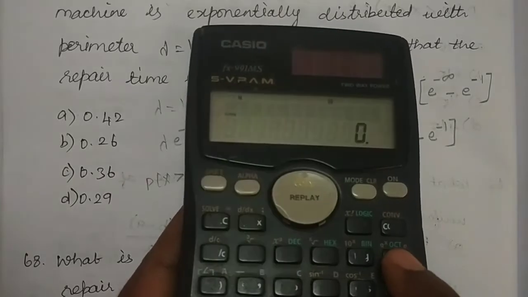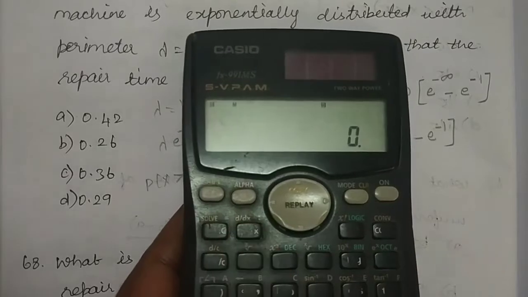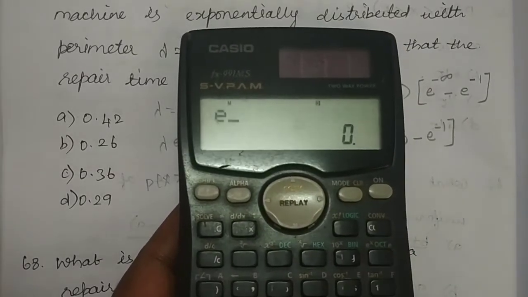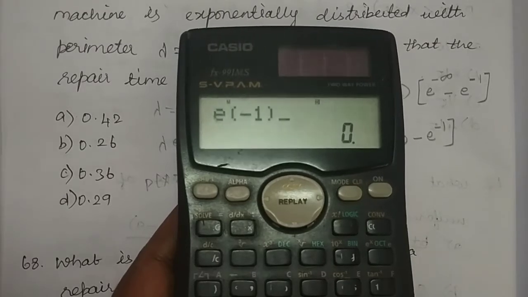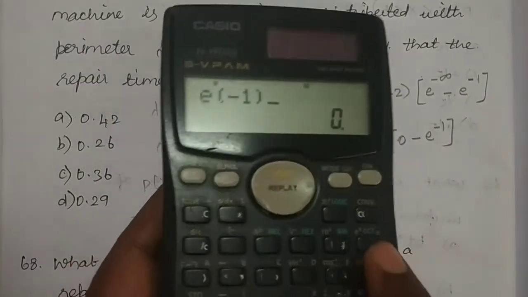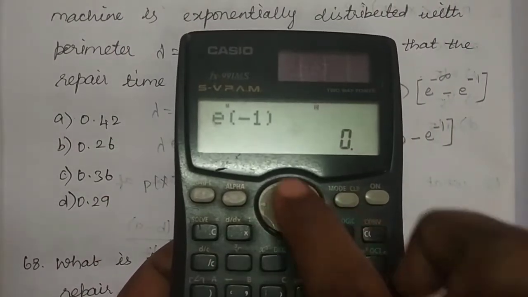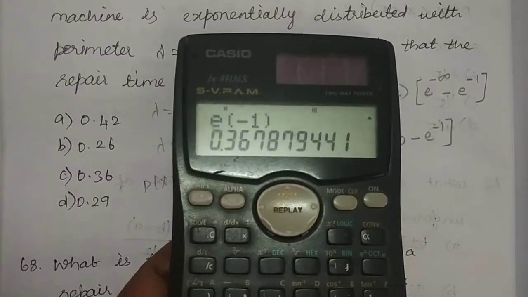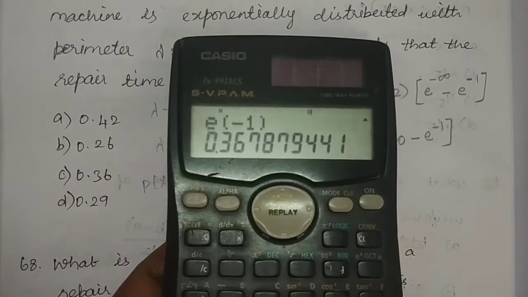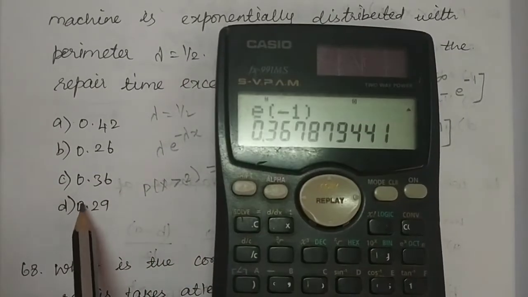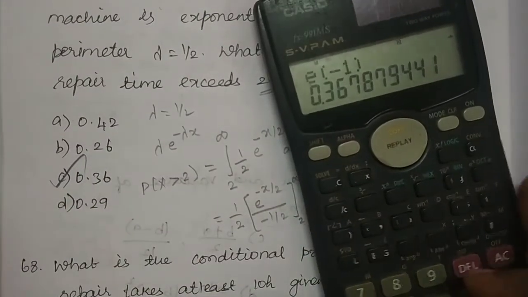Here we are having e power x. It is in yellow color. So use the shift button. Then use the bracket for referring the power value. E power minus 1. Here it is e power x they have given. So simply for the power I am using the bracket. The answer is 0.3679. So simply 0.36 they have given. So here the option is C.